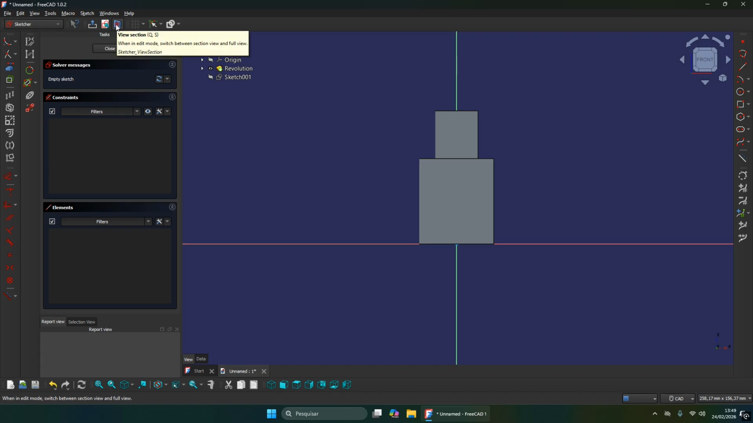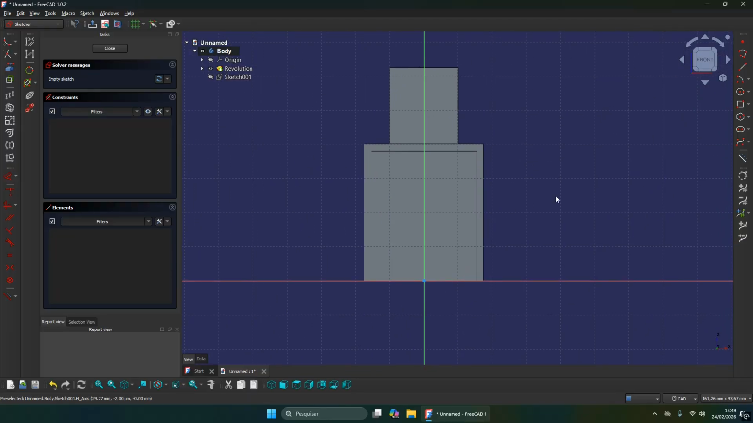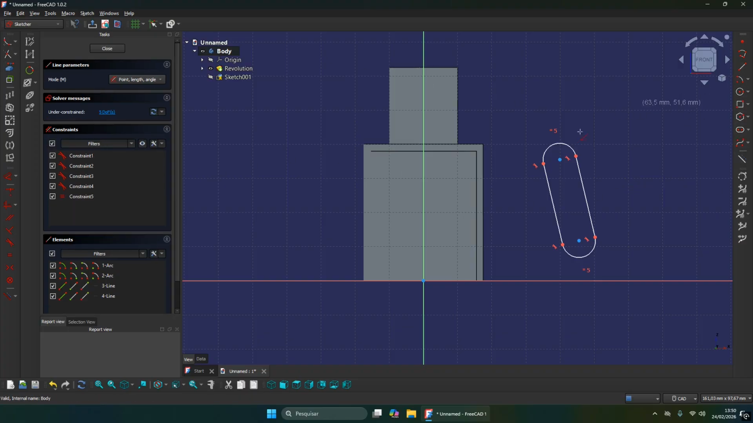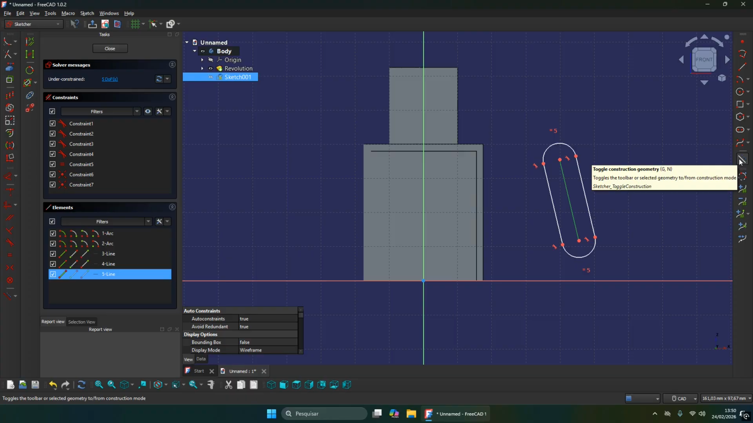Before I continue, oh sorry, Ctrl and right arrow to remove this window. And right here, I ask you guys to select the view section to create a section on the grid of this part. And right here, I ask you guys to go on create slot command. On the slot command right here, I'm going to create this slot here, and I ask you guys also to create a line inside of this feature and make the line construction.